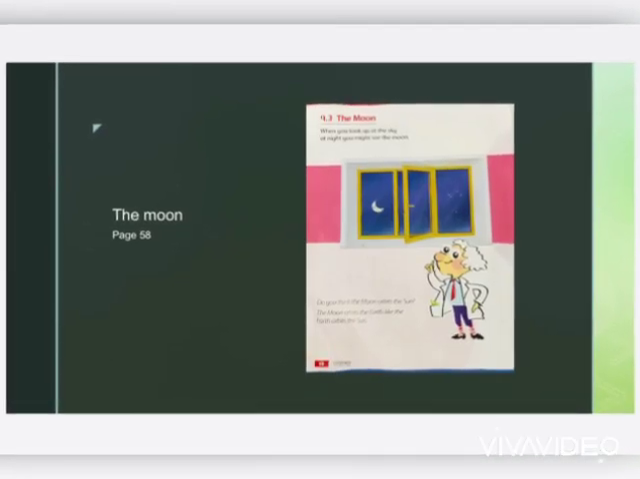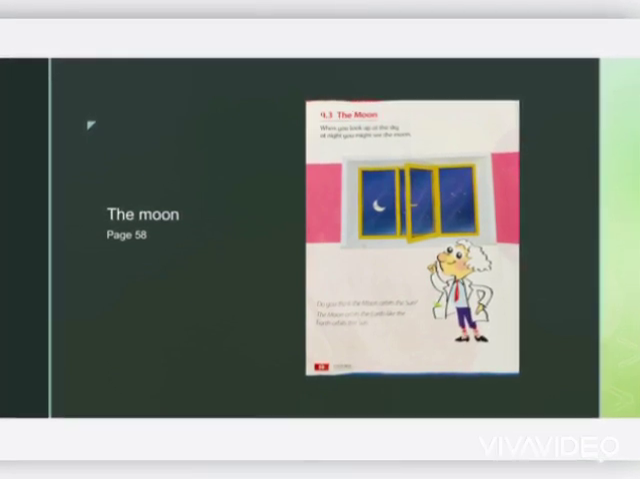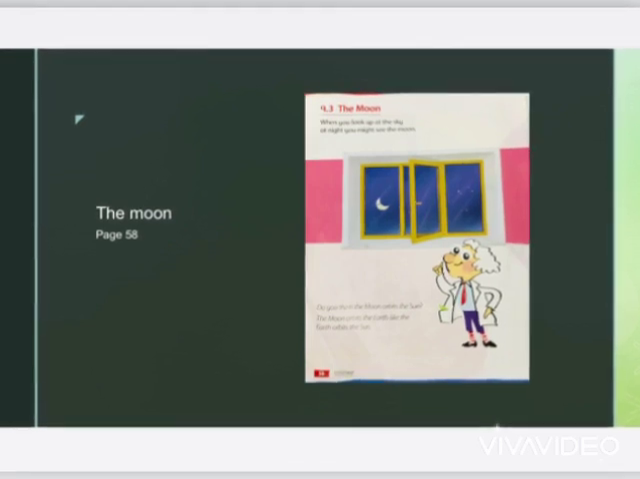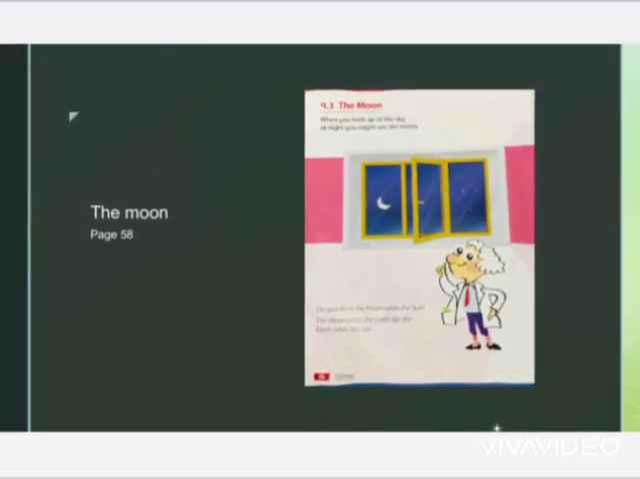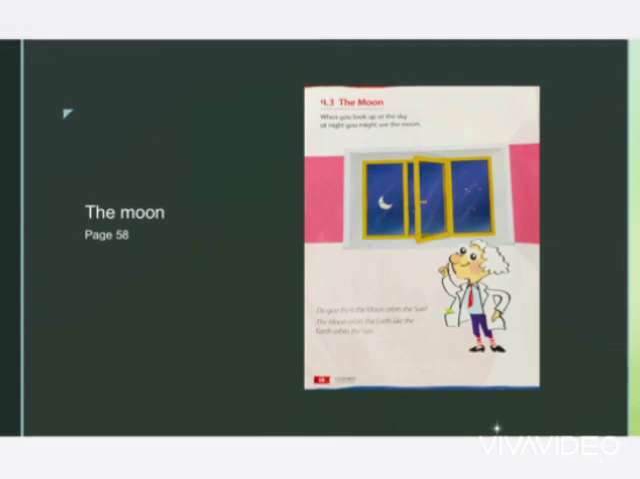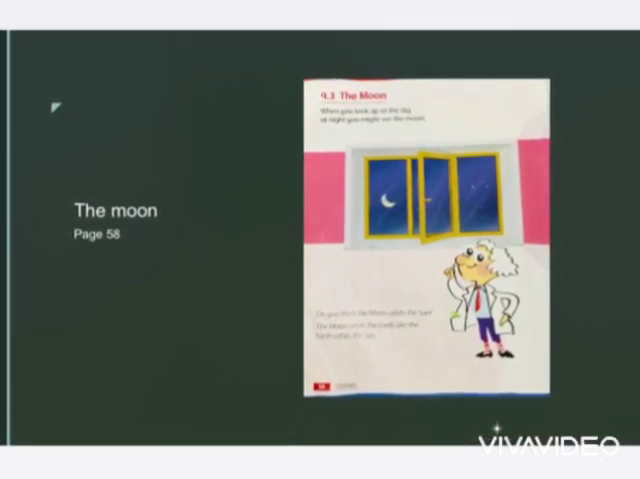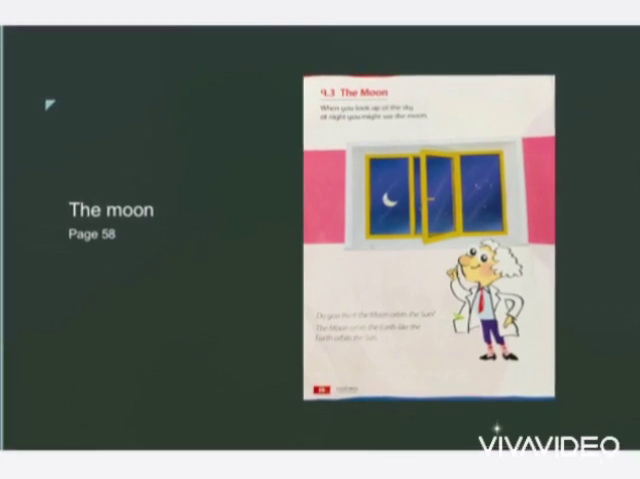The topic that we will read today is about the moon. The question is, do you think the moon orbits the sun? Well, no. The moon orbits the earth like the earth orbits the sun. Moon does not orbit the sun. Moon orbits the earth, our planet earth, like the earth orbits the sun.